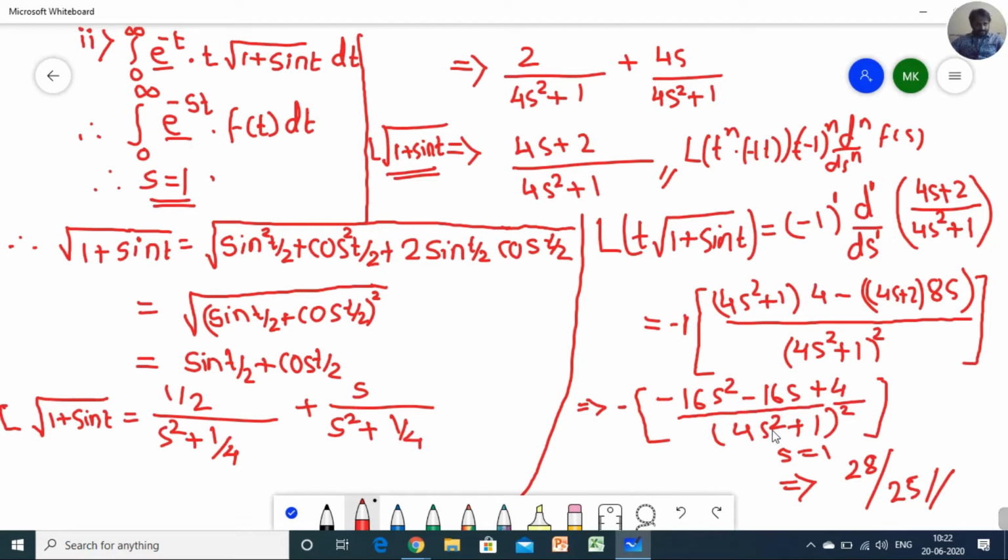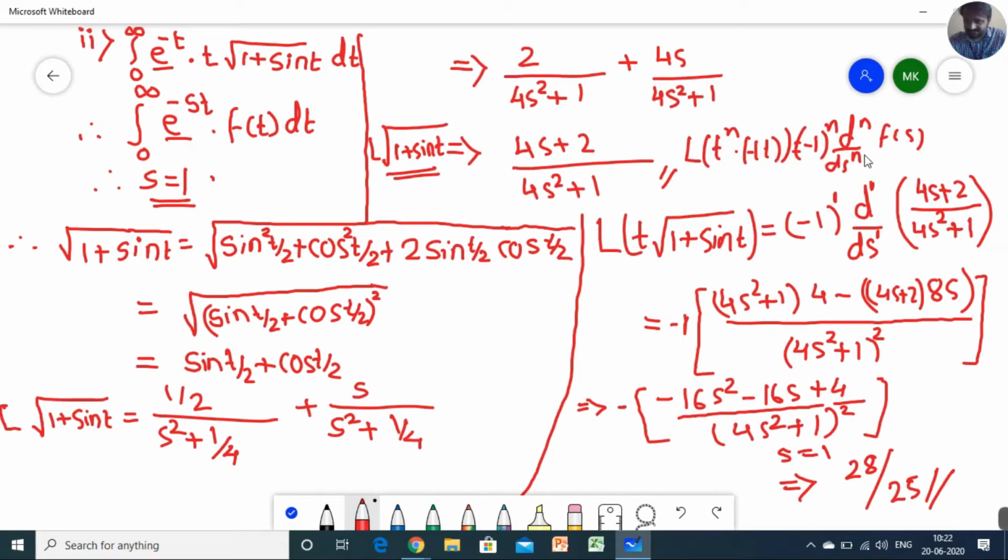Is your doubt clear? Okay. So shall we continue for the next part or next question, because my motive is we have to solve about 4 to 5 problems based on the multiplication by t theorem, or tⁿ theorem.